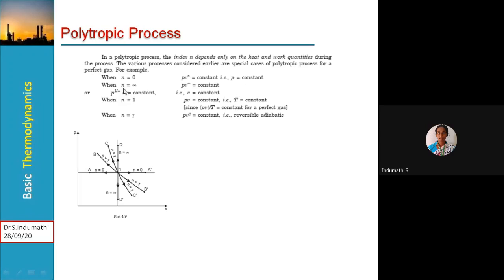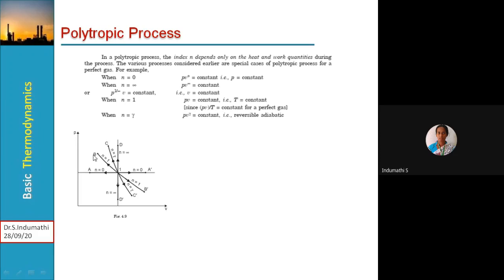If n is equal to infinity, PV to the power infinity is equal to constant, which can be expressed as P to the power 1 by infinity V is equal to constant, that is V is equal to constant, an isochoric process. When n is equal to 1, PV is equal to constant, that is T is equal to constant, an isothermal process. Where n is equal to gamma, PV to the power gamma is equal to constant, that is reversible adiabatic.